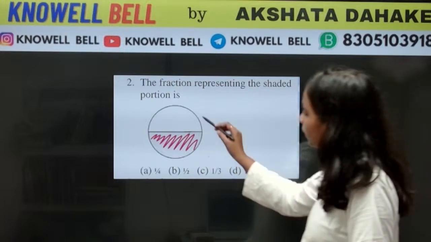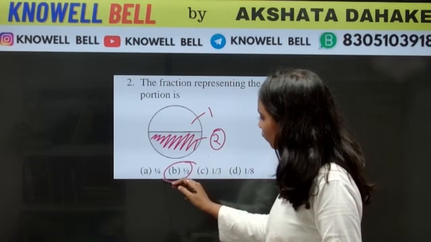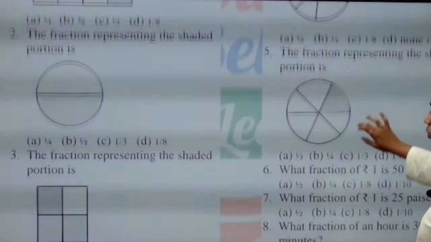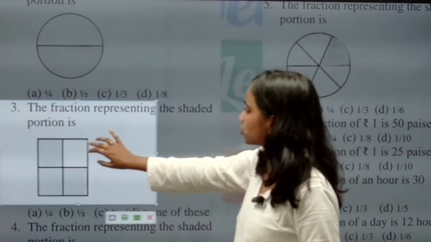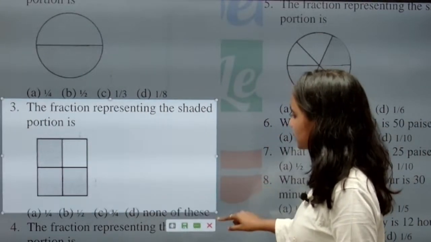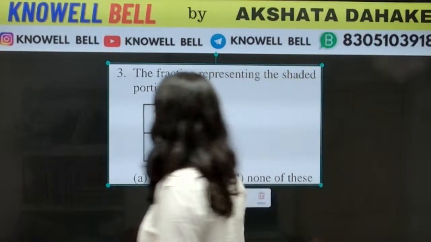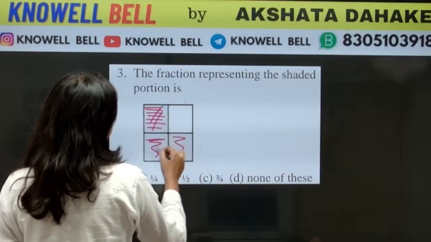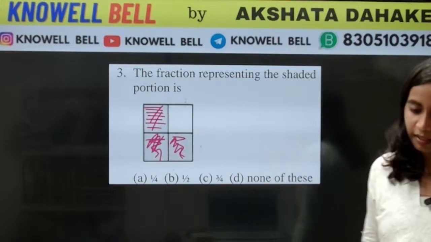Good, everyone. How many parts are there in total? 1 and 2. So which fraction will it be? 1 by 2. The right answer is 1 by 2. The next question: the fraction representing the shaded portion. Here also you have a figure, and in the figure we have a certain shaded portion. We have to tell what fraction represents the shaded portion. These 3 portions are the shaded region.